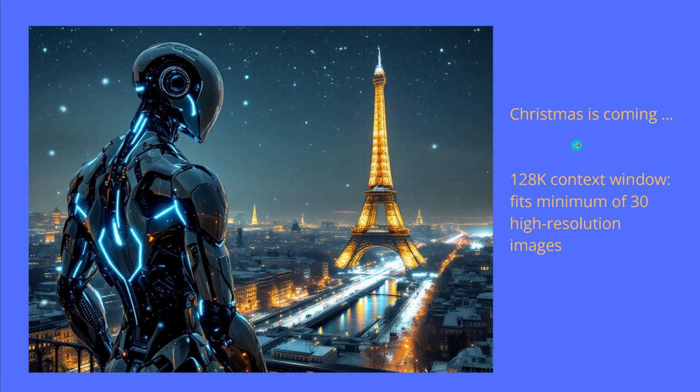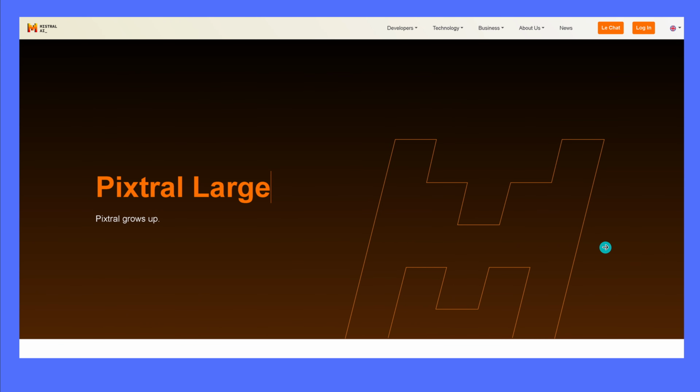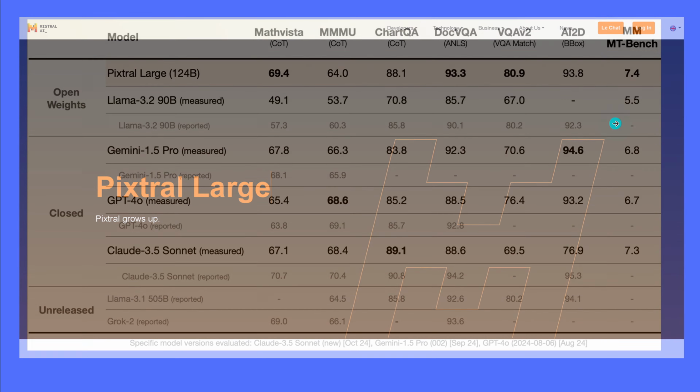Isn't this beautiful? Yeah, Advent is here, Christmas is coming, and we have a 128K context window, and it fits a minimum of 30, finally, high-resolution images. And yes, of course, it can generate images, and all the images you see here are generated by this new French model. So, if you want more, here is the official link by Mistral, Pixtral Large. Pixtral finally grows up, isn't it beautiful?